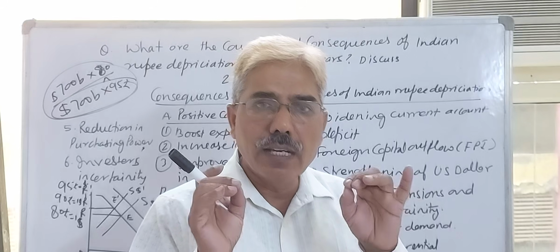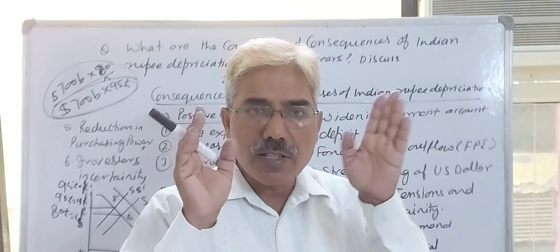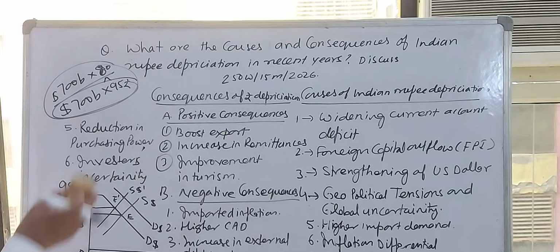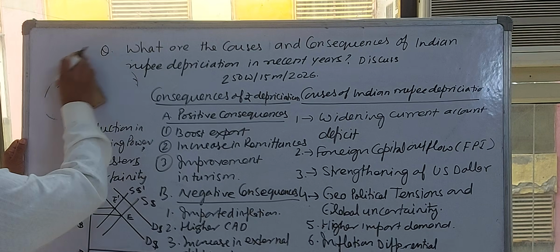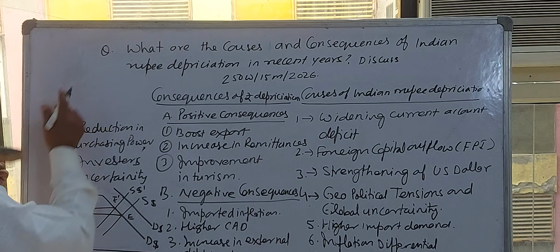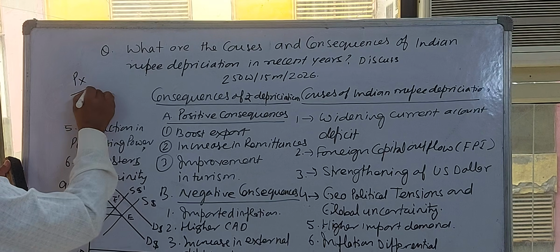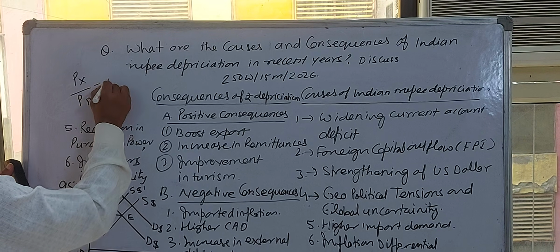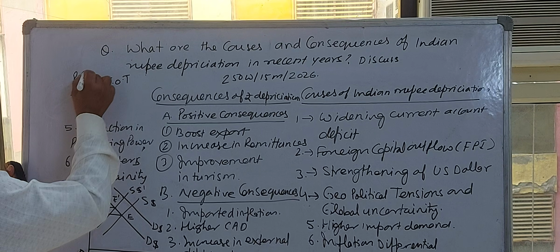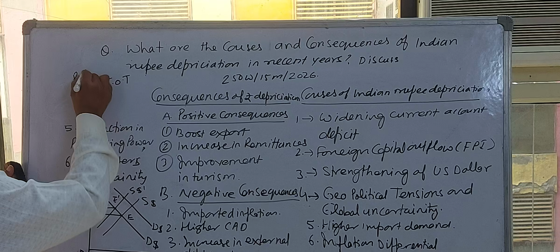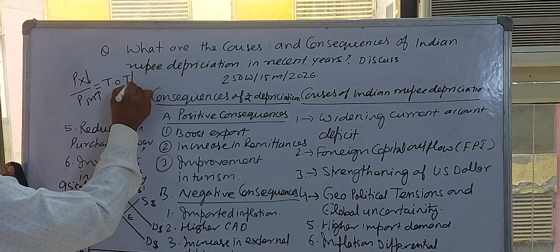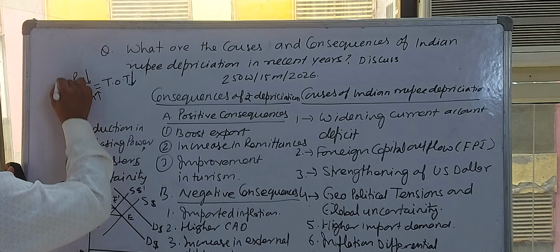Terms of trade will definitely worsen. Terms of trade is a very technical word, but simply, as a GS economy student, you can understand: if you divide price of export by price of import, that is known as terms of trade. What happens? If the Indian rupee is depreciating, price of export will decrease, price of import will increase, and terms of trade will distort.